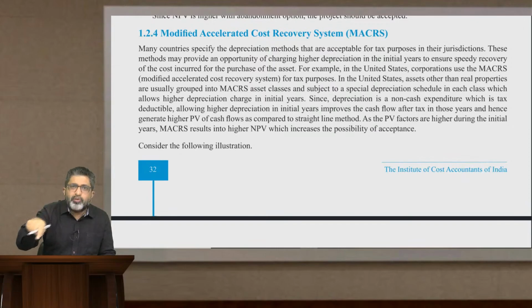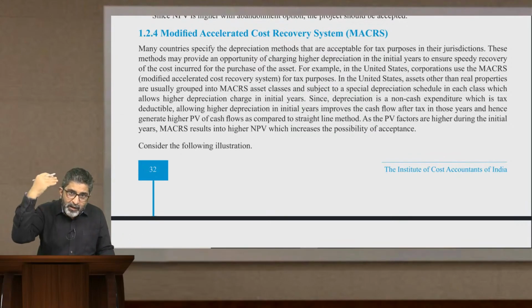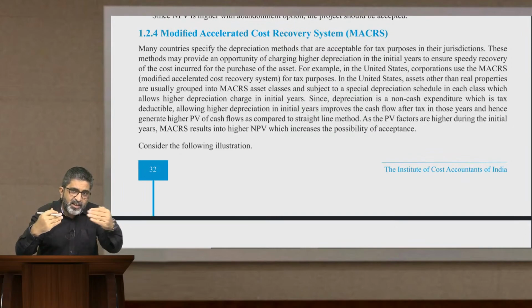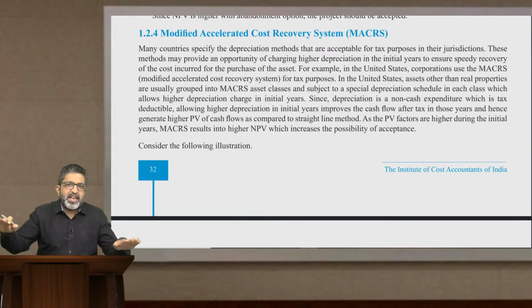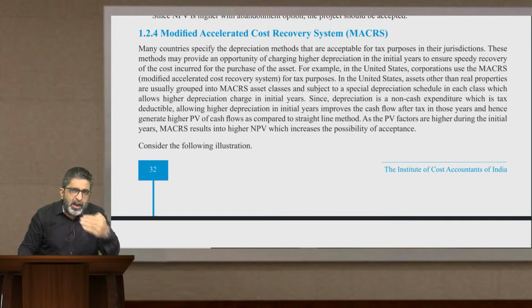Instead of facing all those losses, it's better to make some compensation payment and abandon the project at 6th year, even though the life of the assets was 10 years. Advantage could be, you will be getting a lot of cash flows from the sale value of various assets.